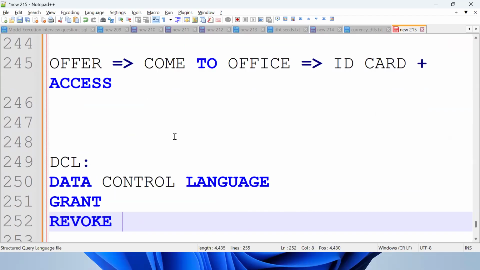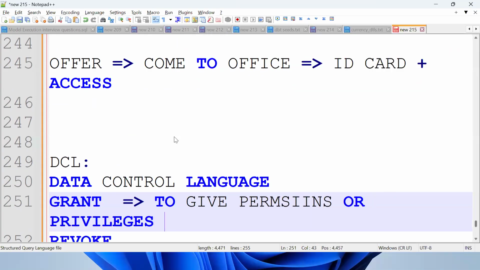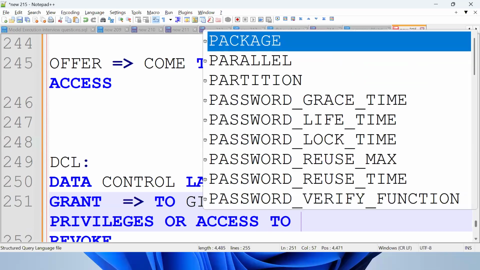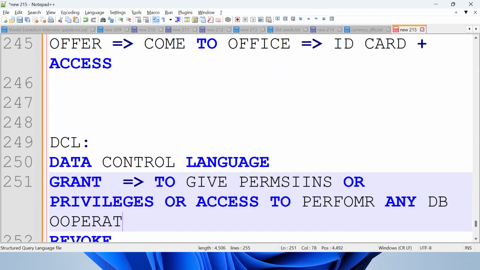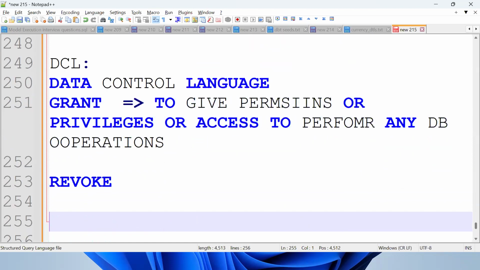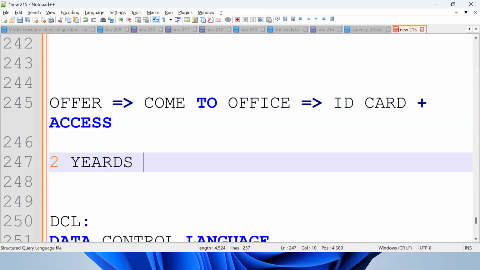GRANT is nothing but giving permissions, privileges or access to perform any database operations. What is REVOKE? Suppose after 2 years you left the company. Would you still have access?